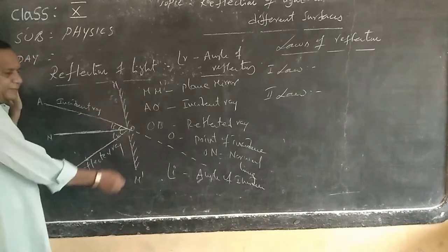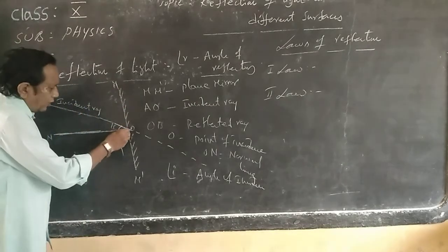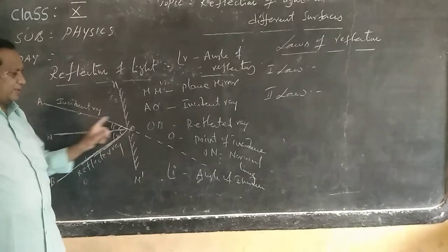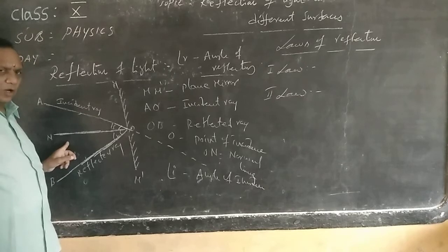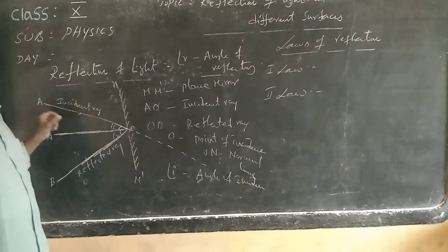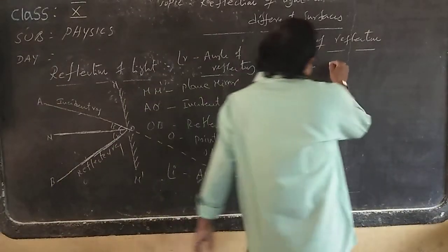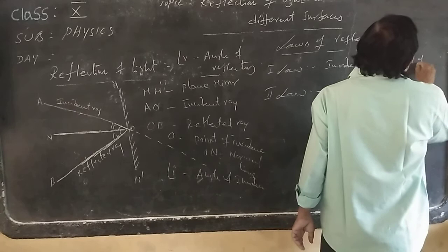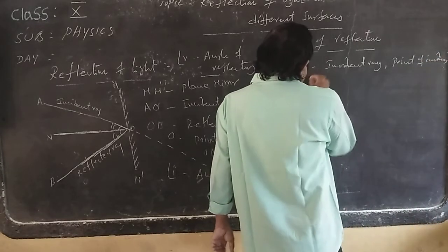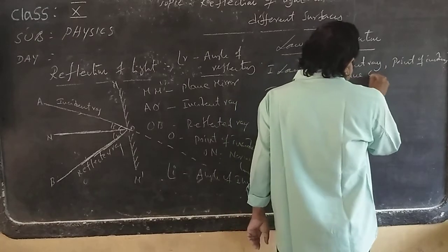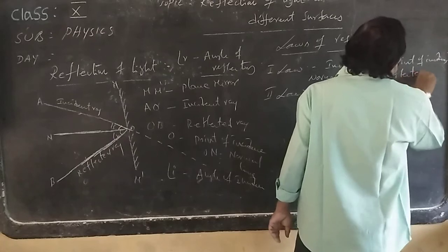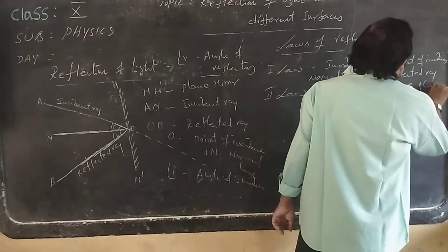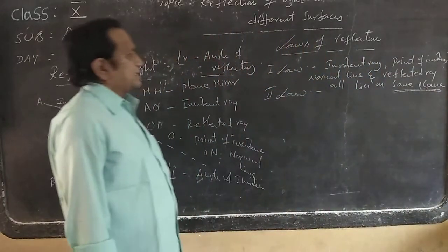The incident ray, point of incident, normal line and reflected ray all lie on the same plane. They all lie in one plane. Remember that. That is the first law. So the first law of reflection states that the incident ray, point of incident, normal line and reflected ray all lie on the same plane. This is called the first law of reflection.